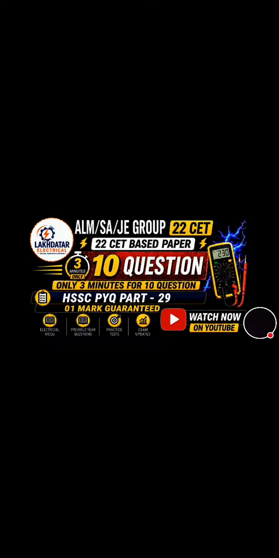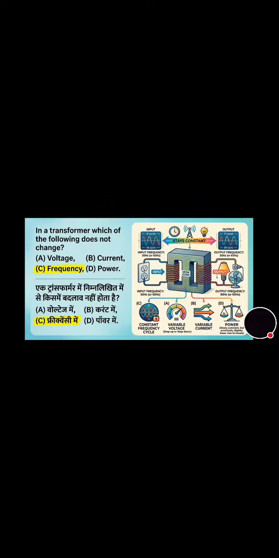And now let's move towards question number 1 that's on the screen. In a transformer, which of the following does not change? Voltage, current, frequency or power? And its correct answer is option C, that is frequency. Now move towards the next question that's on the screen. What is the EMF equation of a transformer? And its correct answer is option A, that is E2 by E1 is equal to N2 by N1. E2 and E1 is the EMF, N2 and N1 is the number of turns.